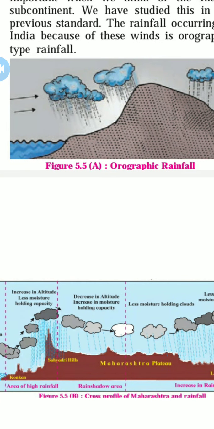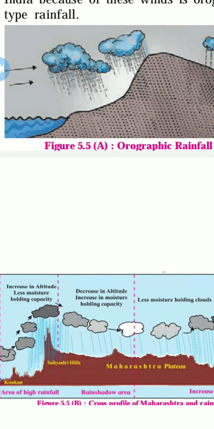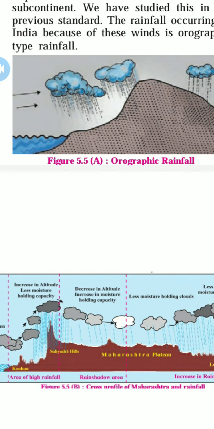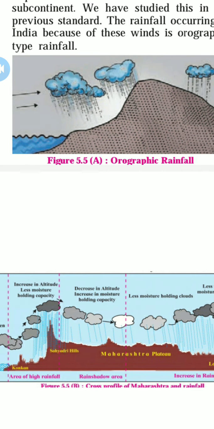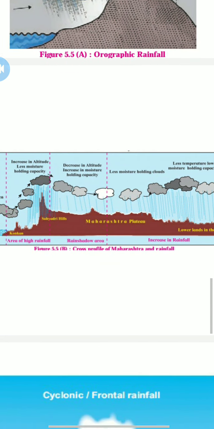See, this is the map of Maharashtra in your textbook. When the moisture-laden clouds started forming, what happened? They went upward to the mountain and increased the rainfall. When they started coming down the downside, what happened? The rain decreased as the altitude decreased and the moisture increased. On the downward side, we face less rainfall.